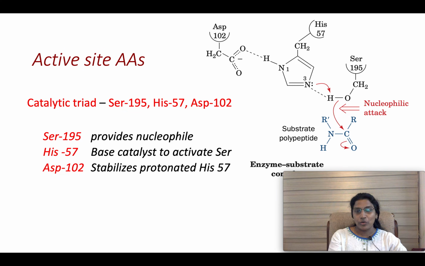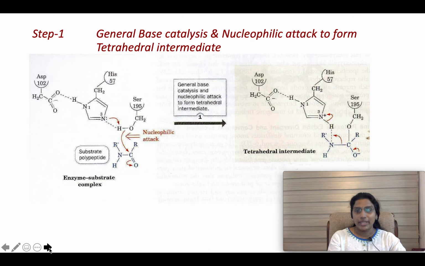Serine provides the nucleophile, histidine 57 is the base catalyst and also activates the serine residue, and aspartic acid 102 stabilizes the protonated form of histidine 57. And coming to the catalytic mechanism, which is divided into 5 steps. Step 1: general base catalysis and nucleophilic attack to form a tetrahedral intermediate.